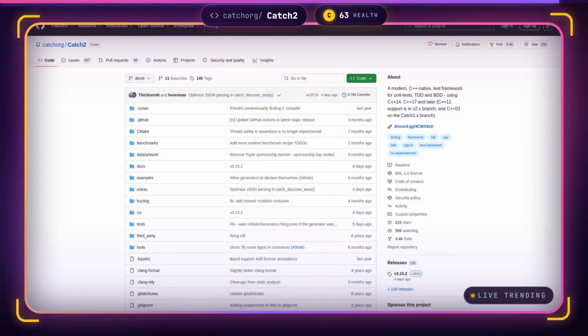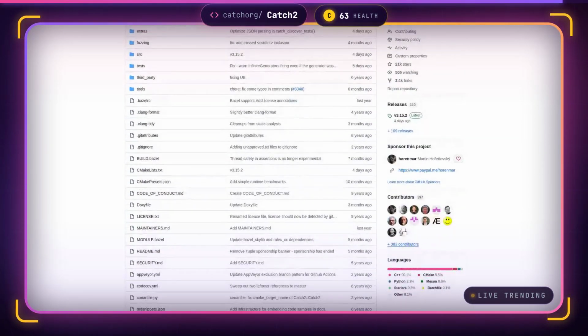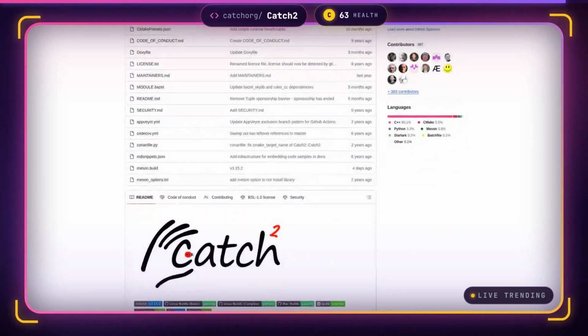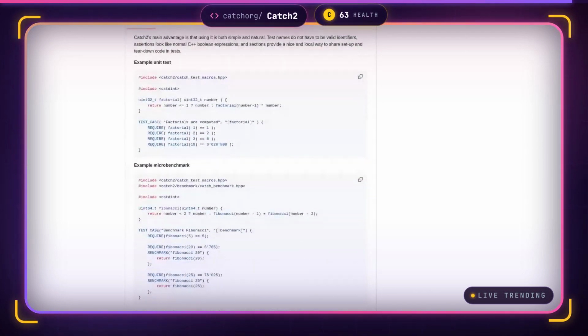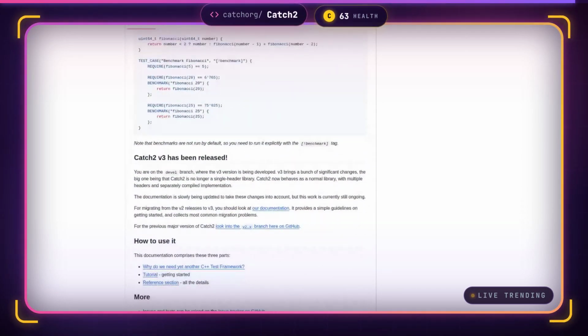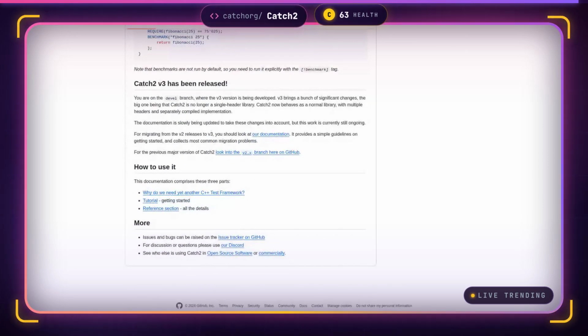Its section-based nesting lets you share setup and teardown locally without fixture classes, while built-in micro-benchmarking and BDD macros cover performance and behavior-driven development. The v3 rewrite splits the library into multiple headers and a compiled component, offering faster builds and better integration with modern C++ projects.